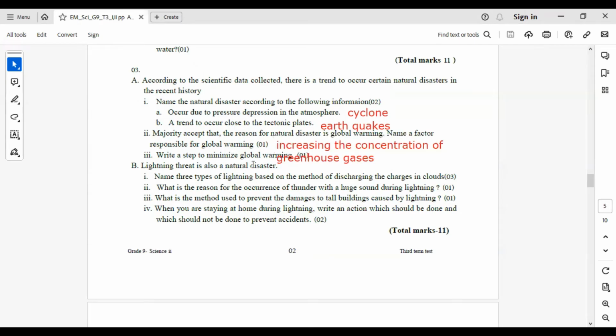Write a step to minimize global warming. You can write reforestation. It's a very simple answer here. Because when we are growing plants, the plants can absorb more carbon dioxide, which is considered a greenhouse gas. So the environmental temperature is decreasing due to the reforestation.